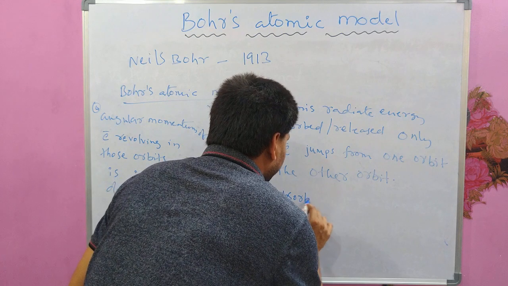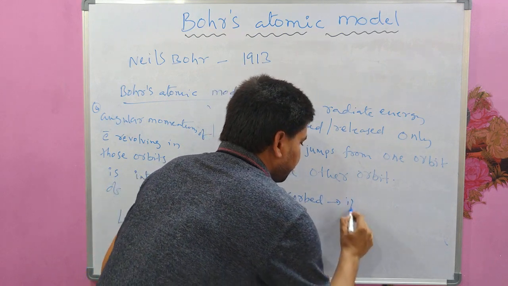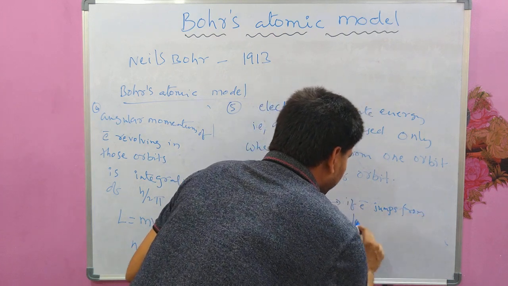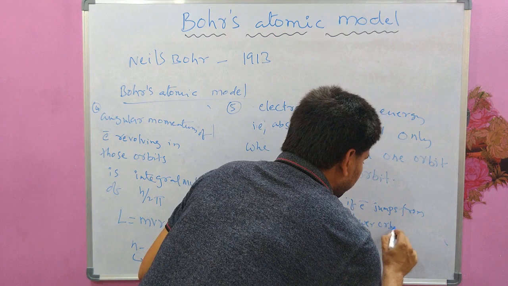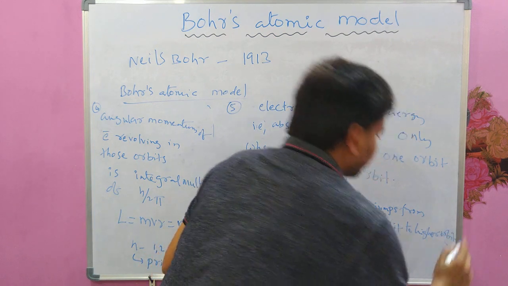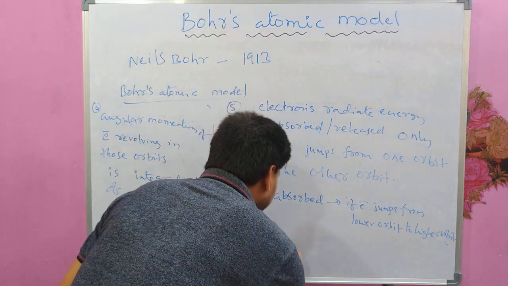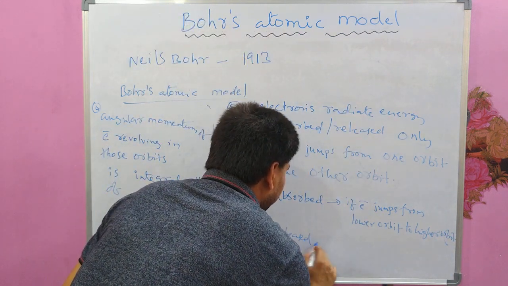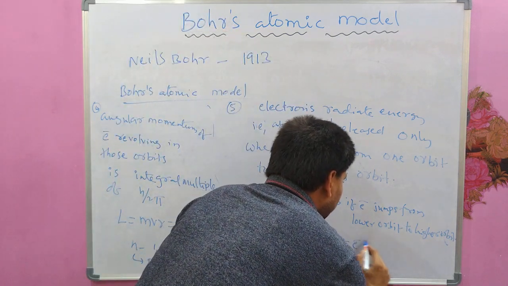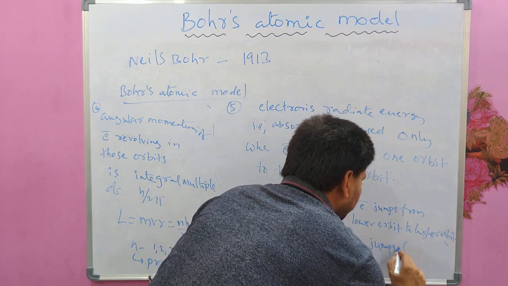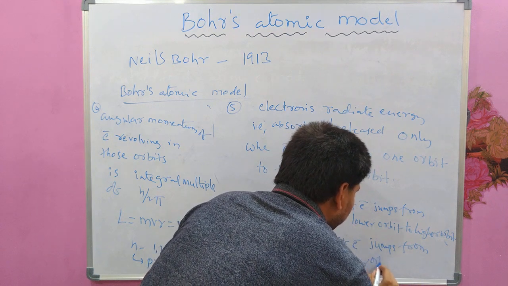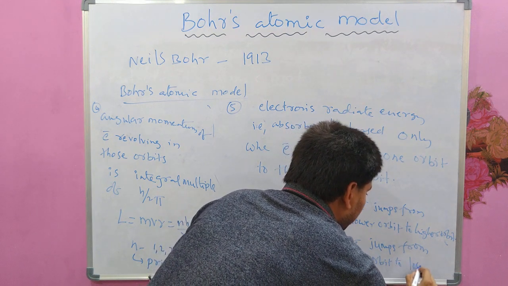Energy is absorbed if electron jumps from lower orbit to higher orbit, and energy is released if electron jumps from higher orbit to lower orbit.